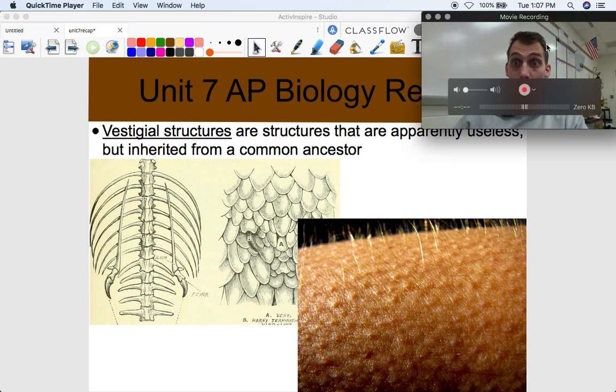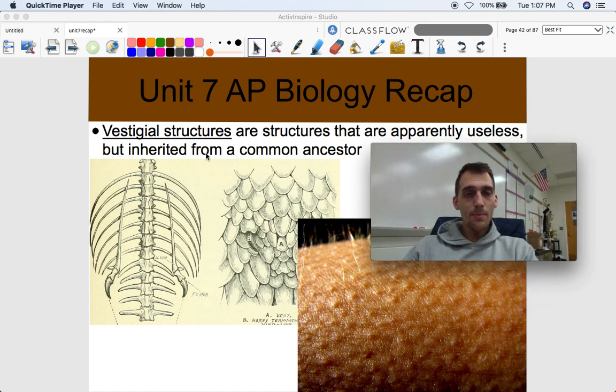Why does it have them? Because it inherited them from a common ancestor. That's an example of a vestigial structure. Those are structures that are apparently useless but are inherited from a common ancestor.